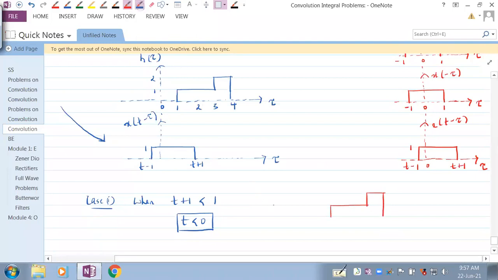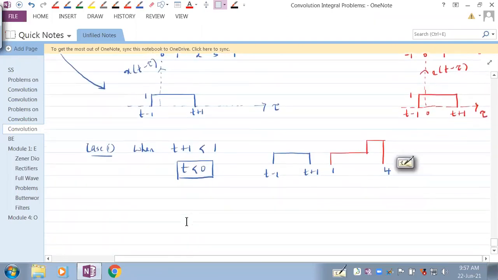So what I'm writing is this. This is t minus 1, this is t plus 1. No overlap. See here? So this is 1, this is 4. No overlapping. So when t plus 1 is less than 1, we can say it is t less than 0. Right?